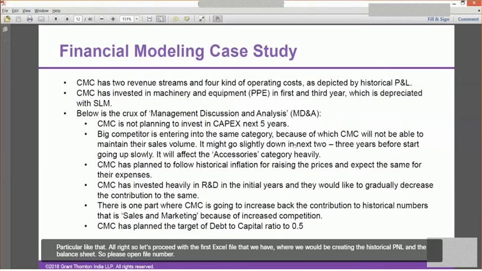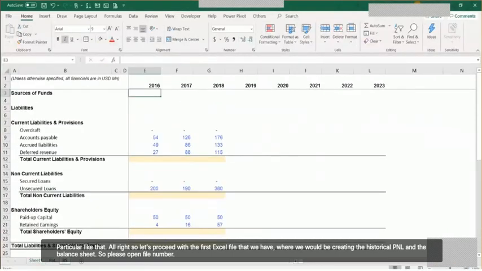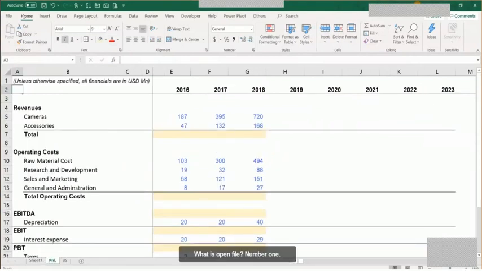All right, so let's proceed with the first Excel file that we have, wherein we would be creating the historical P&L and the balance sheet. So please open file number 1.